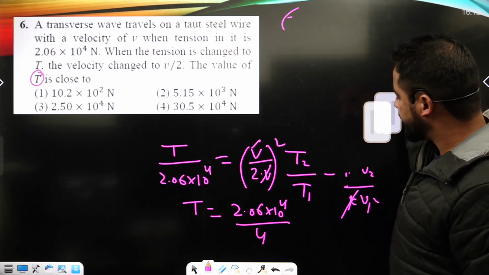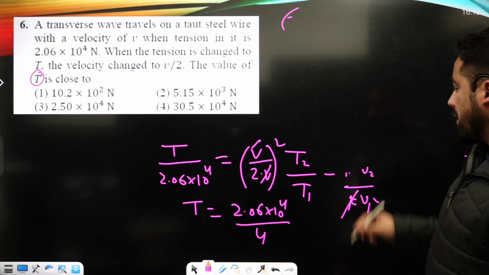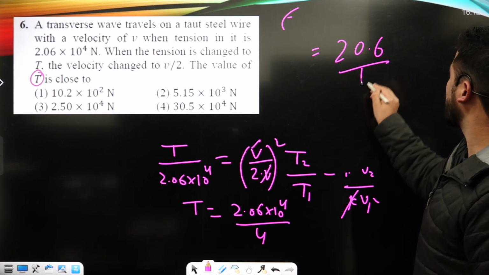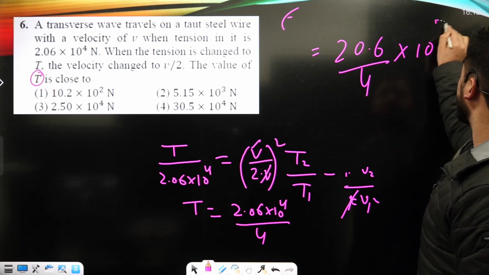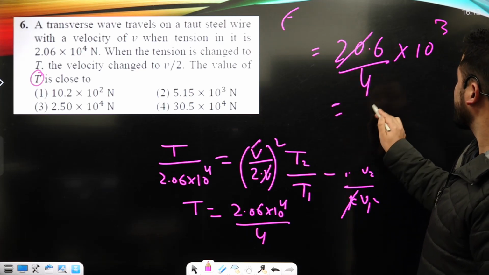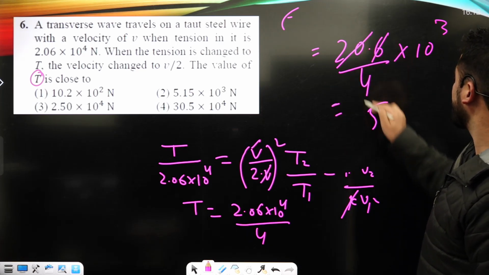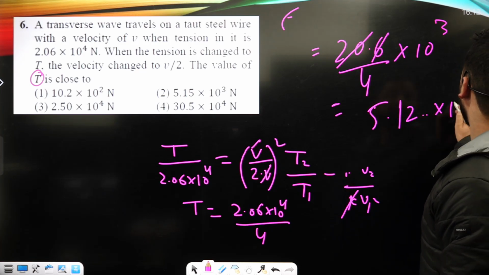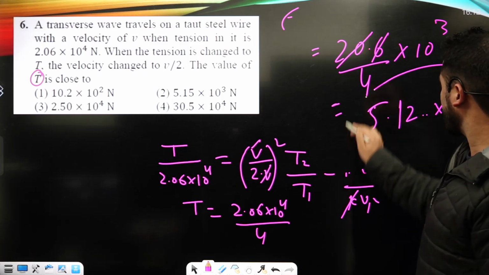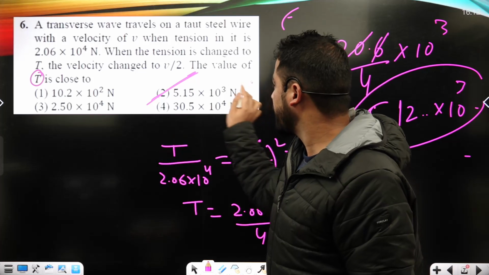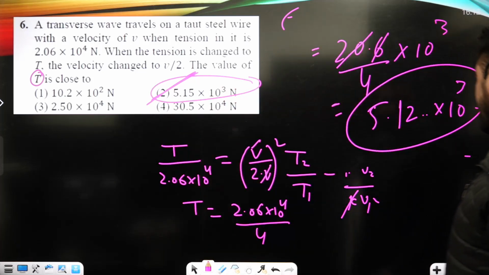Now if I further solve this, I can write it as 20.6 upon 4 into 10 to the power 3. So here it is something like 5.1 into 10 to the power 3. So it is 5.1, and it is shown under option number second, which is the correct option.